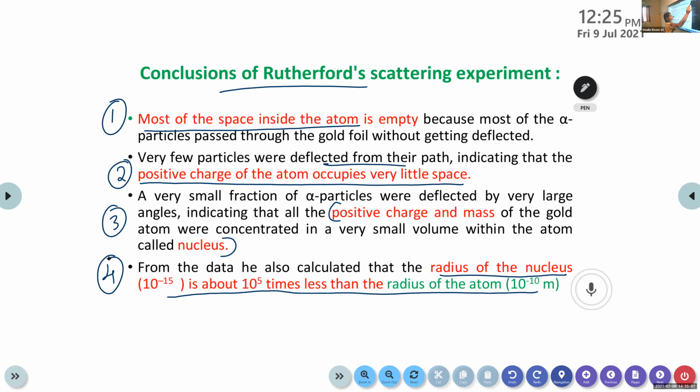So based on these observations and conclusions, Rutherford was able to explain his nuclear model of an atom. This is the second model of an atom. The first one is J.J. Thomson's model, the plum pudding model. Then from the observations and calculations based on the gold foil experiment, Rutherford was able to determine the postulates of the nuclear model of an atom.